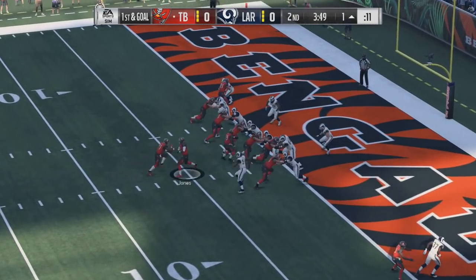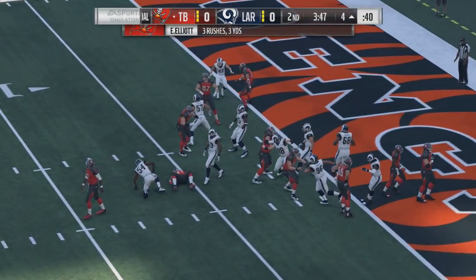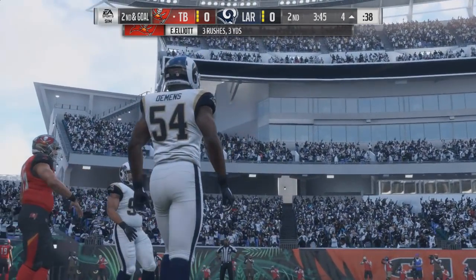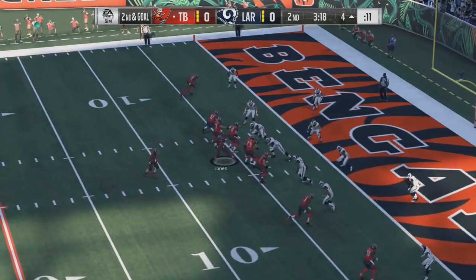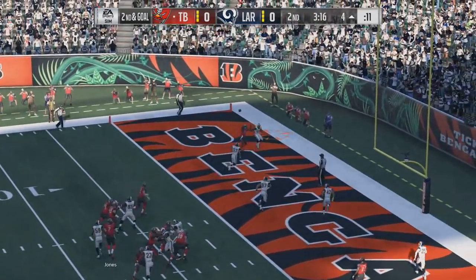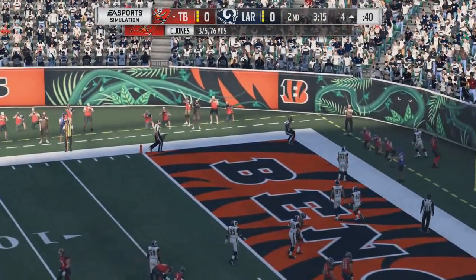Next play, 1st and goal, easy enough. Just kidding. He gets absolutely demolished in the backfield. Zeke not doing too much early on in this game. 1 yard per carry on 3 rushes. This time, going for the fade route, and didn't really work.